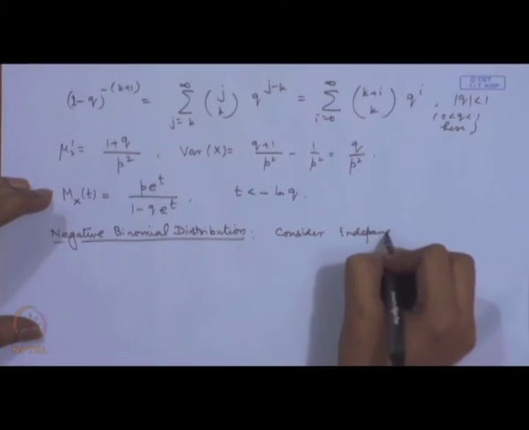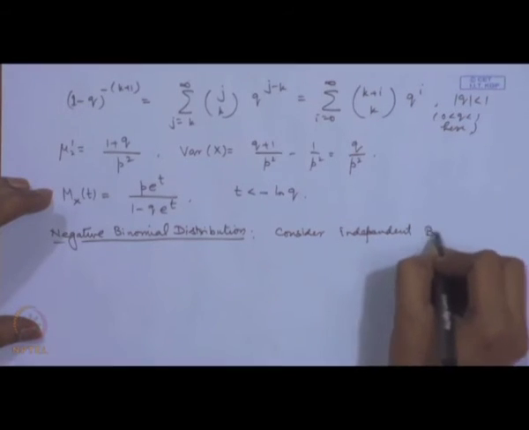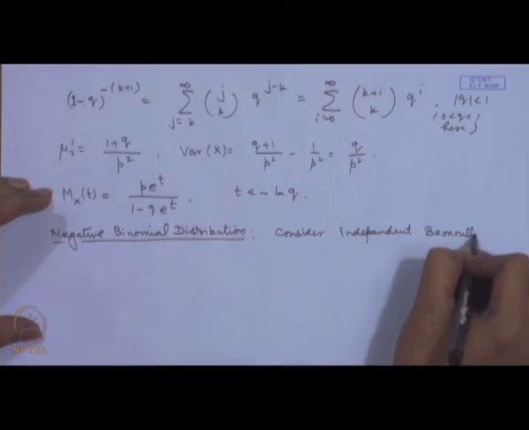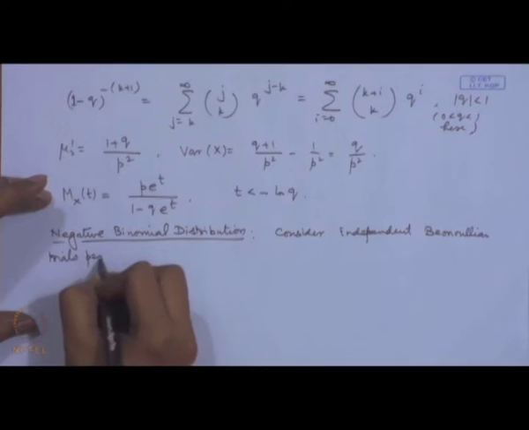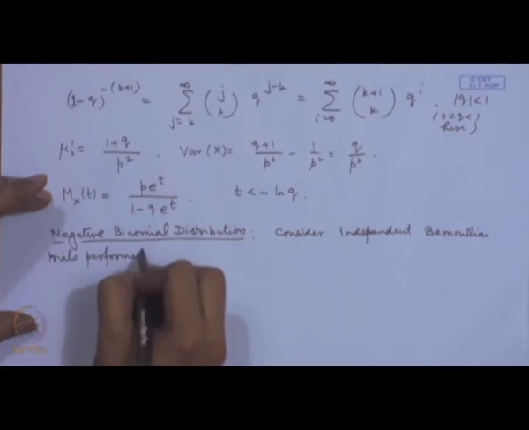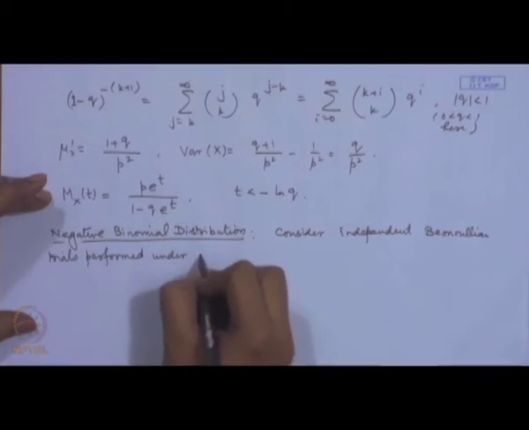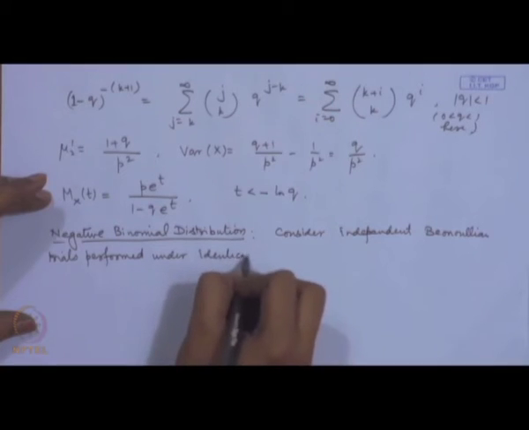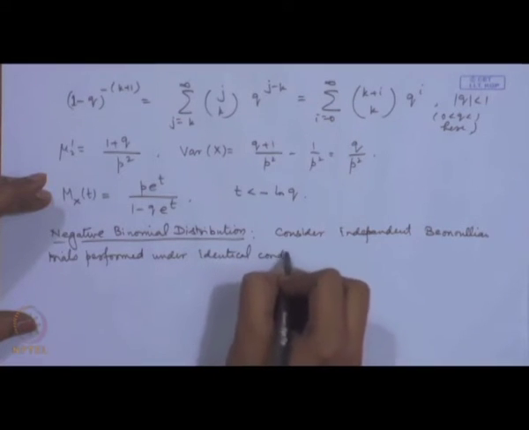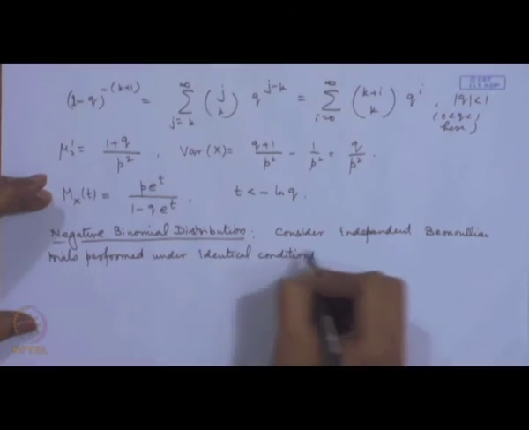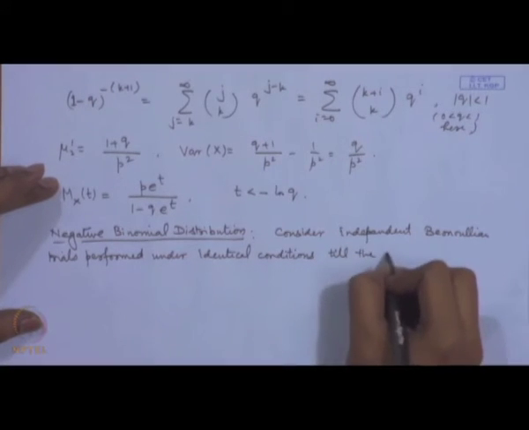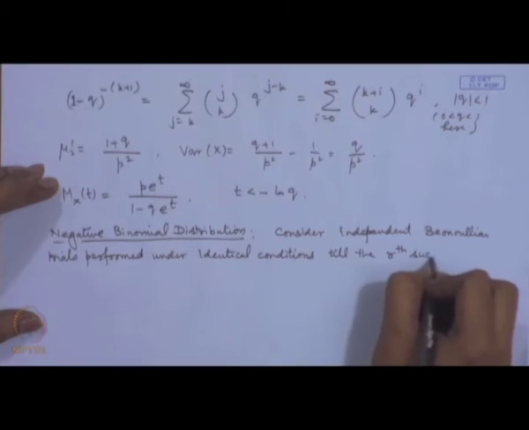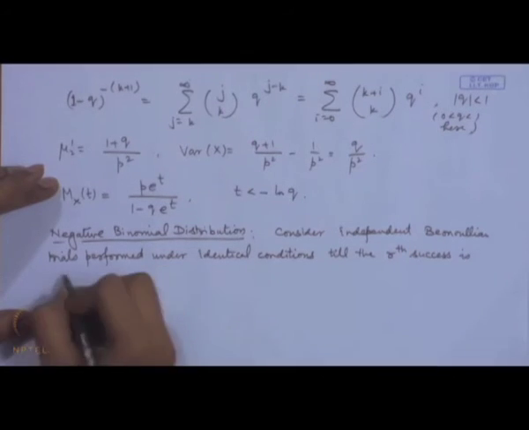Consider independent Bernoulli trials performed under identical conditions till the rth success is achieved.